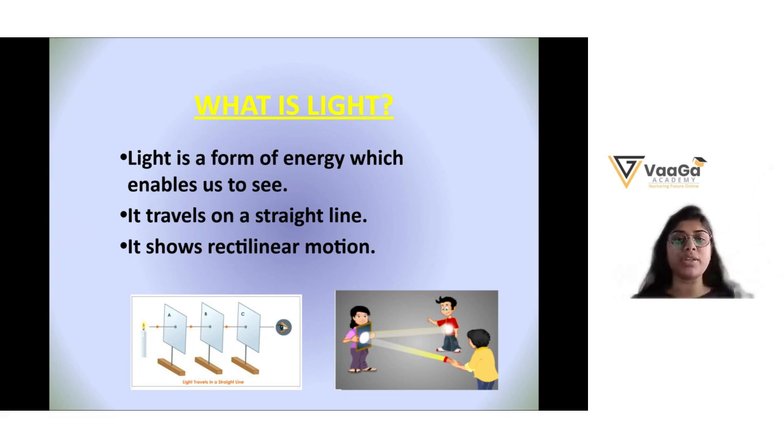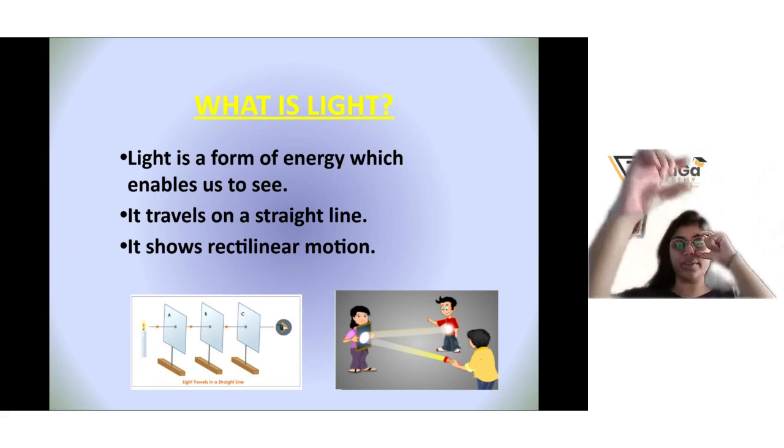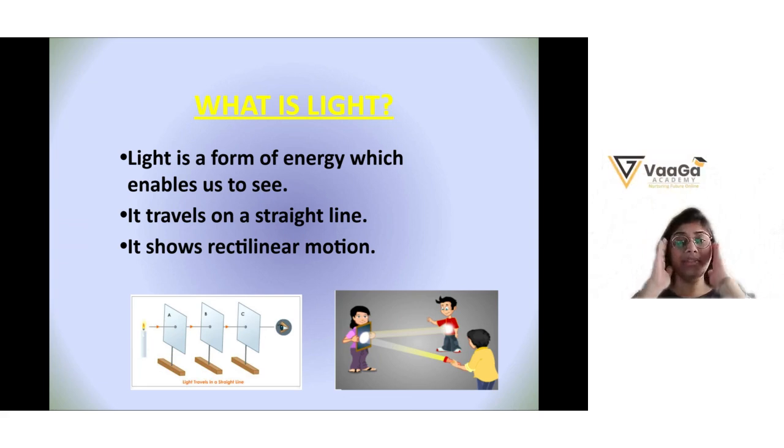Now what rectilinear motion is, you can see in the image below. Can you see the image? Yes, I can see. There is an eye and there is a candle. Now I am seeing the candle, and there is a ray of light which is going straight because light always travels in a straight line. So if I put an eye and I'm seeing through the holes to the candle, I can see through it because the light always falls on a straight line. So that is called rectilinear motion. Linear means totally straight.